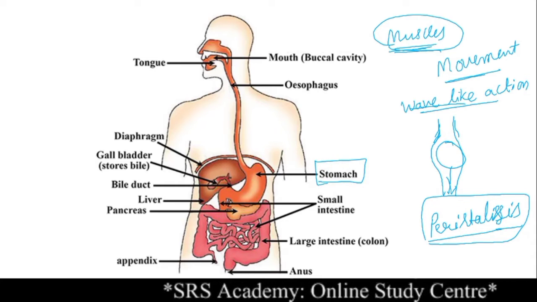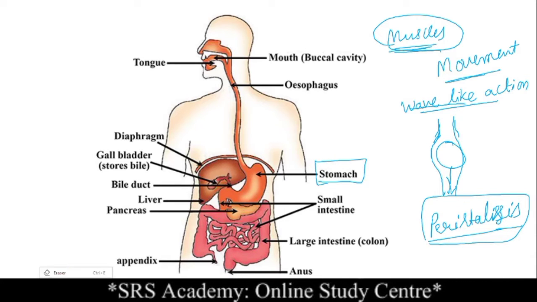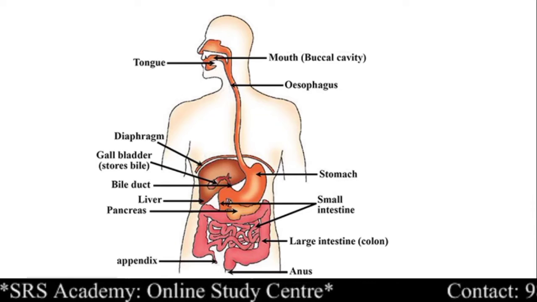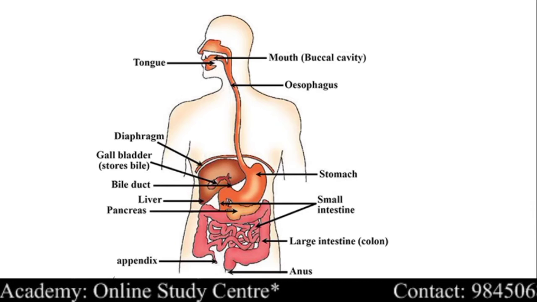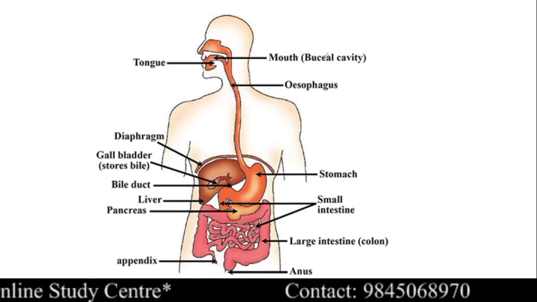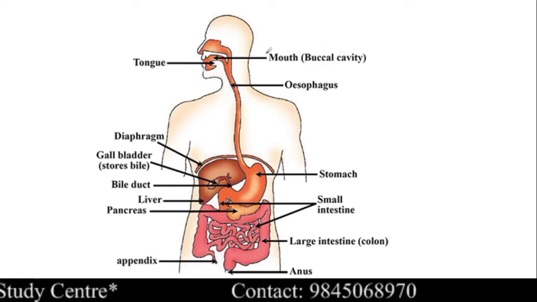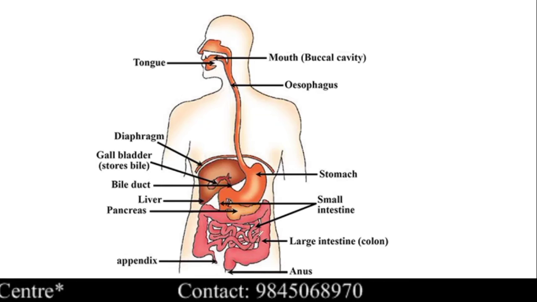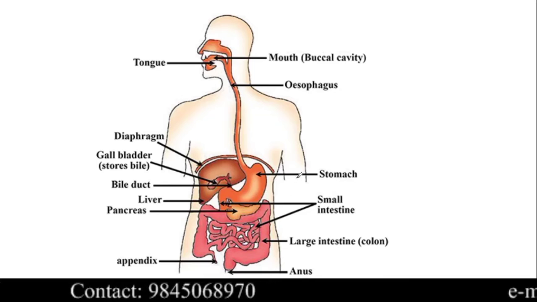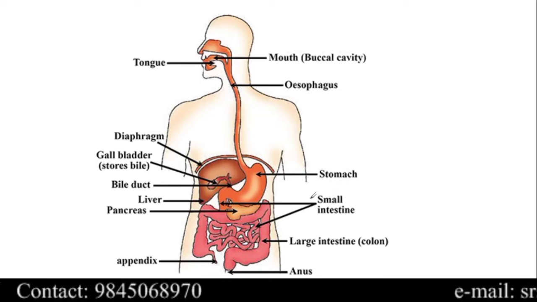Then what happens in the stomach? From here it will become very interesting. You know why? Because the major digestion of food starts from here. In the mouth only carbohydrate has broken down, but from here other nutrients are going to break down. So now we will move on to the stomach.